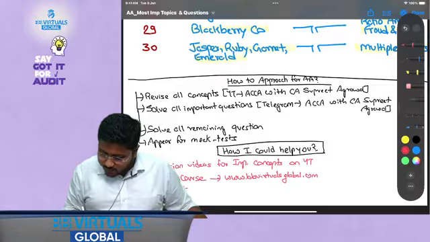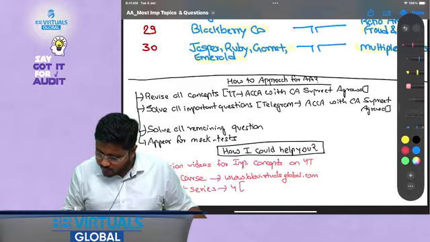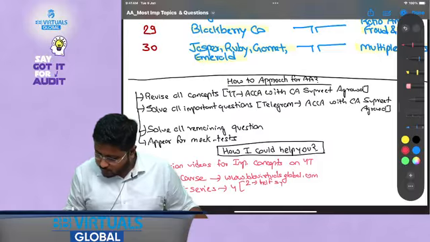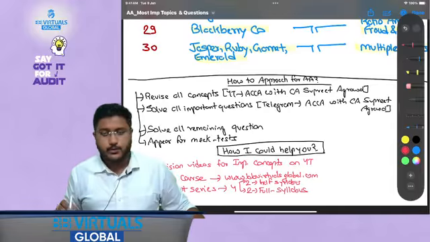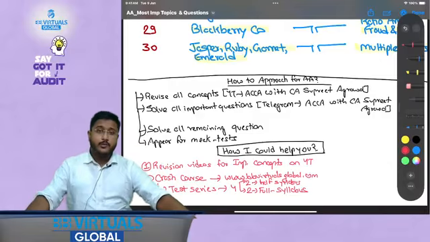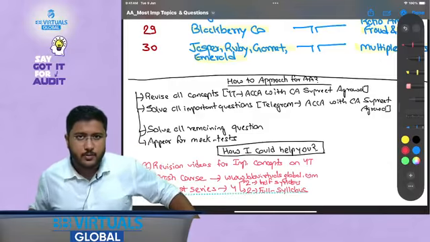Then third, in this crash course, test series is also there. Total 4, 2 half syllabus, and 2 full syllabus with evaluation. Yes, with evaluation.